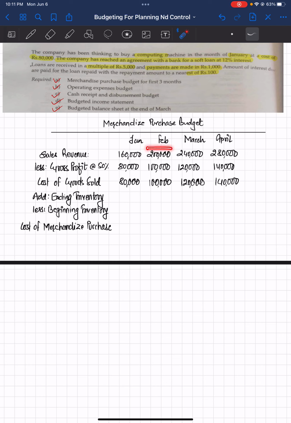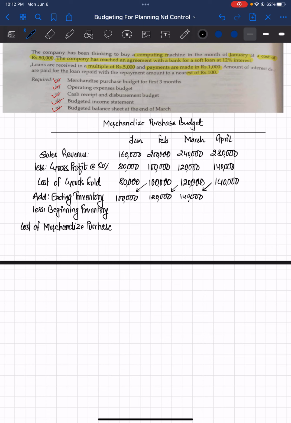To make the sales of 2 lakh in February, you need to have merchandise worth 100,000. Since you cannot take the inventory of the profit, you take it out from the sales, so you're left with the cost of goods sold. The inventory should be taken on the basis of this amount. So that is going to be 100,000 for January, 120,000 for February, and 140,000 for March.